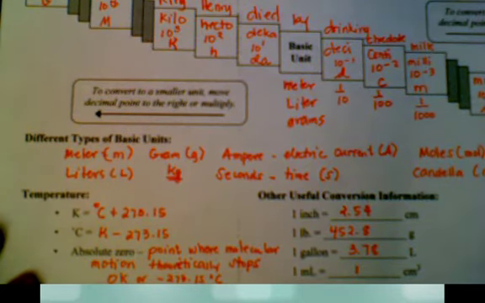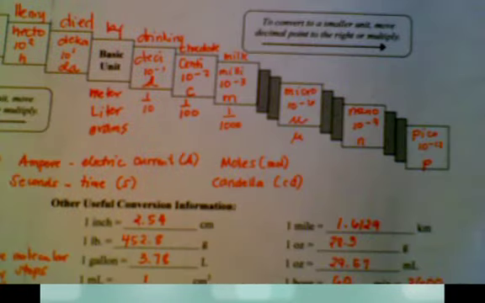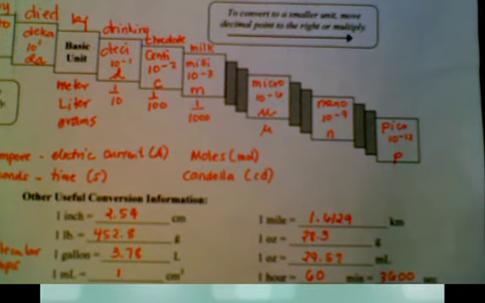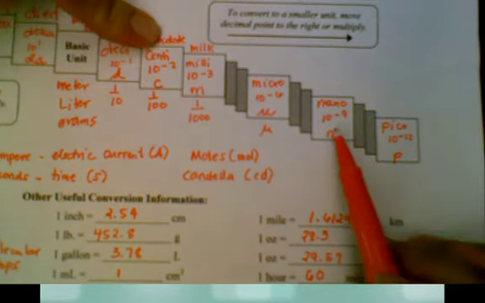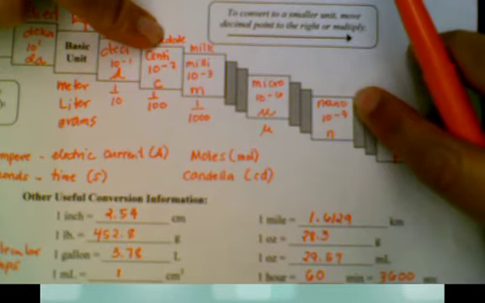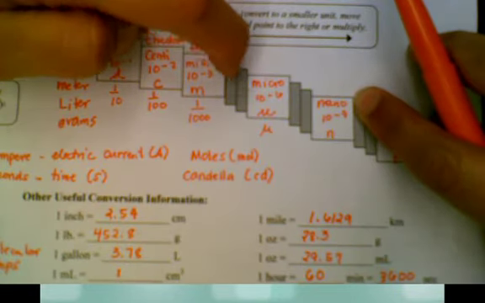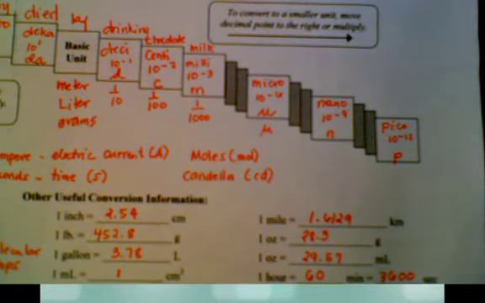Let's try centiliters to nanoliters. So in our staircase, find centi. I think you have to come to your left. So here's centi, and where's nano? Nano is right here. We can't skip any steps or you'll fall down. 1, 2, 3, 4, 5, 6, 7. We're going to go 7 steps to the right.